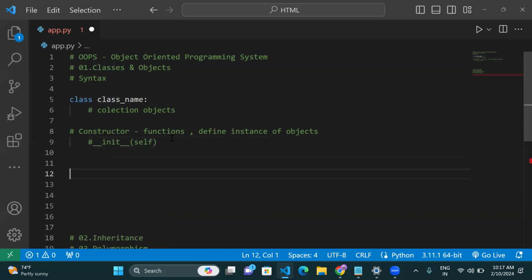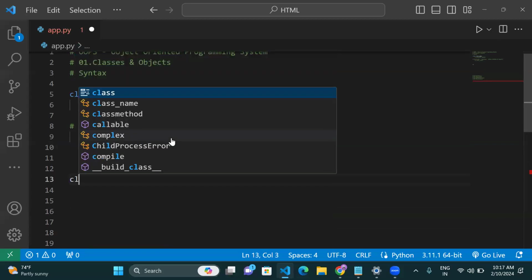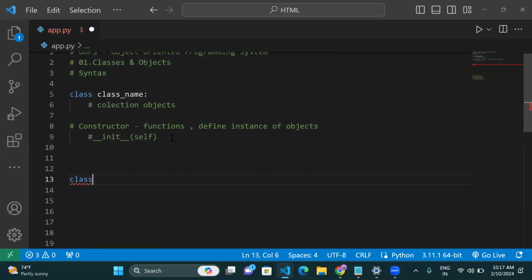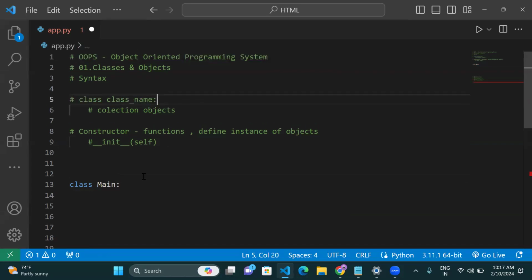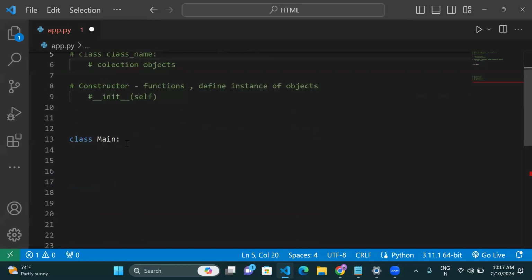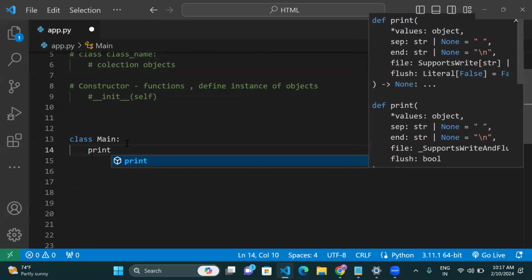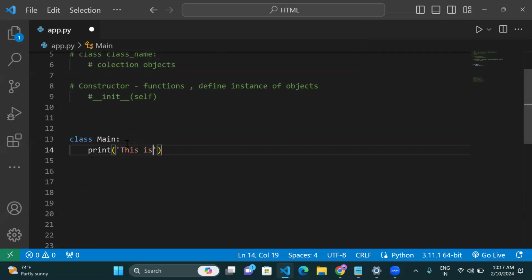So now we'll see, guys. I will just create one basic class. The class name, for example, main is the class name, colon. Just comment this here: class name is main. Inside this class, I will give a print statement, print of, for example, this is my class. You know, every function needs a calling function. Same way, for every class we have to create an object. Object means the calling function.